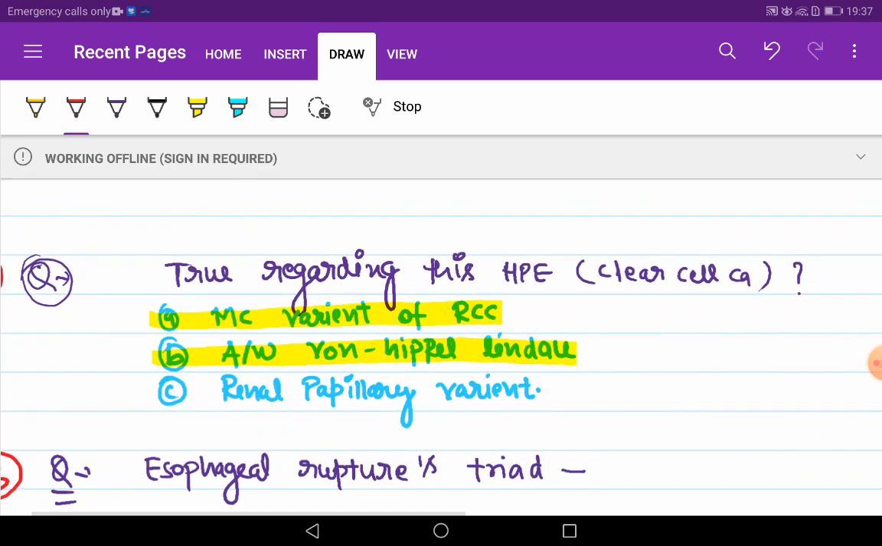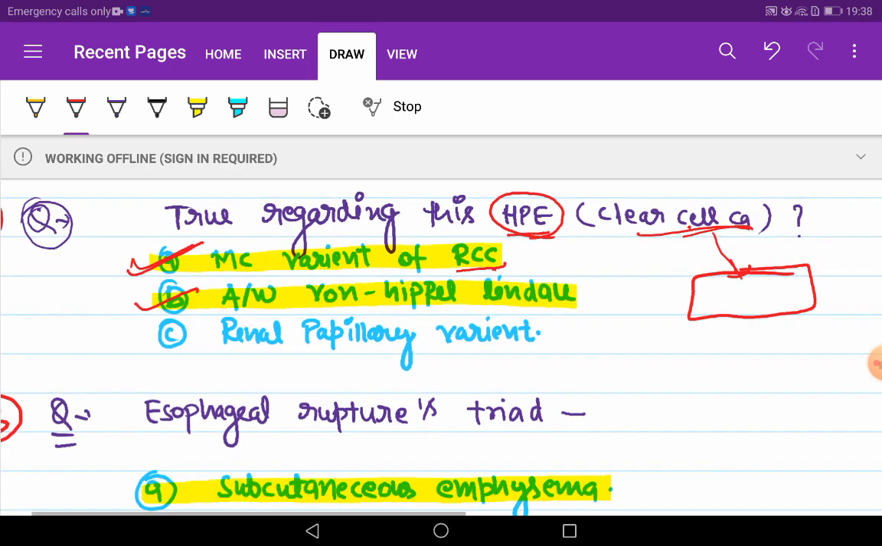Next question. True regarding this histopathological examination. A slide was given of clear cell carcinoma and options are given related to this. What are true? This is the most common variant of renal cell carcinoma. Clear cell carcinoma is the most common variant of renal cell carcinoma. It is associated with von Hippel-Lindau syndrome.